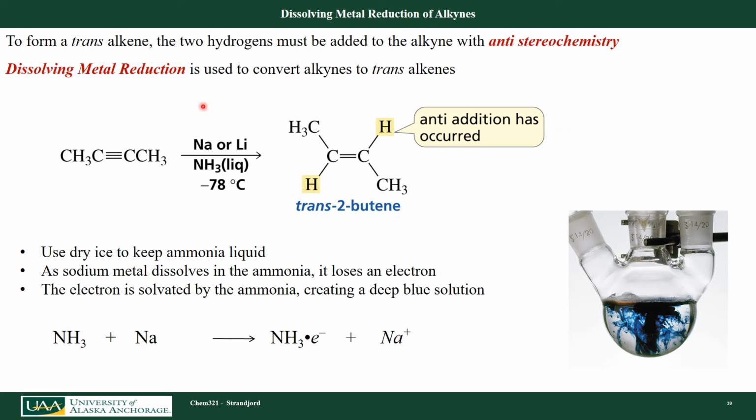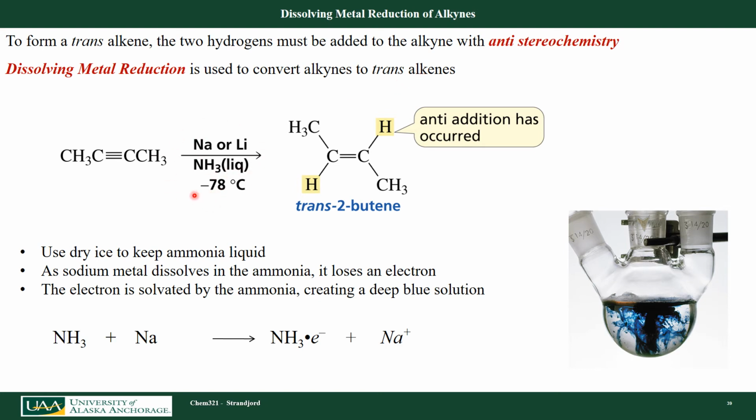What if I want to get the trans addition of hydrogen? Actually, some scientists have found out that I can use a completely different process where I use this dissolved metal reduction process. In addition to calling this a reaction of adding hydrogen across a triple bond or a double bond an addition reaction, we can also call it a reduction reaction, because whenever I add hydrogen to a double bond, I'm actually reducing it. So I can look at the oxidative states of those two carbons. If I do this dissolved metal reduction, I actually form trans alkenes.